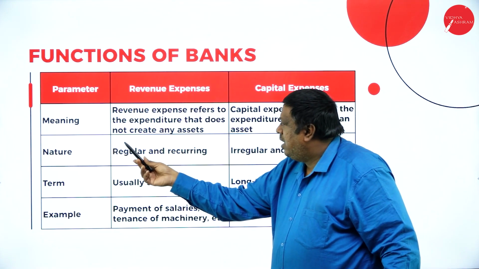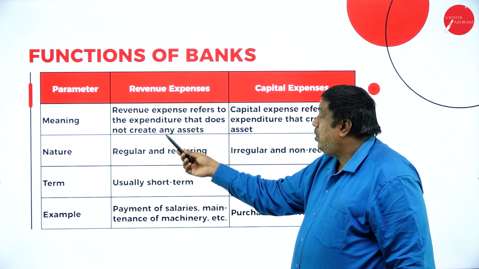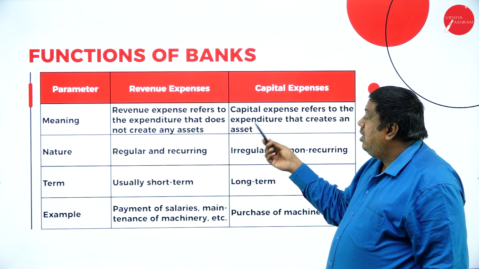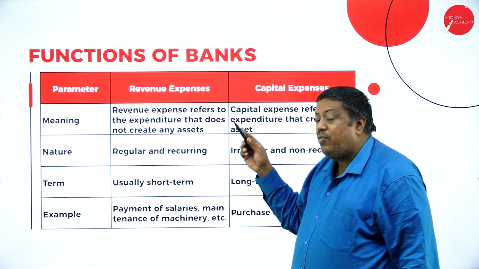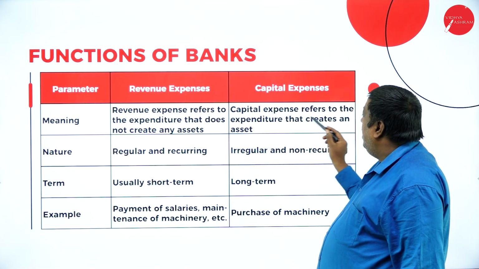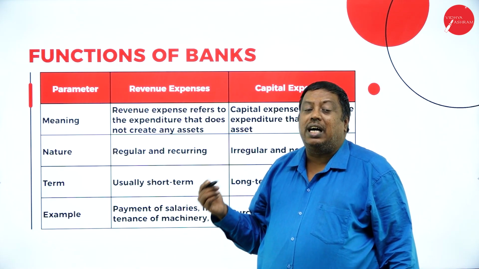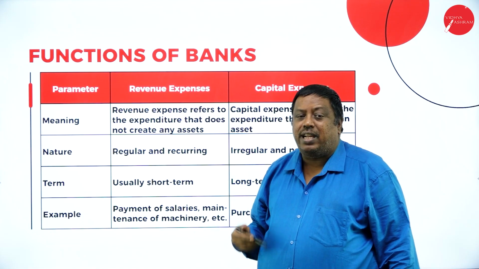See, the meaning. Revenue expense refers to the expenditure that does not create any asset. Here the expenditure is incurred only for the purpose of day-to-day activities. And capital expense refers to the expense that creates an asset. It is going to create one more asset. As I said, land, building, motor vehicle, like that.